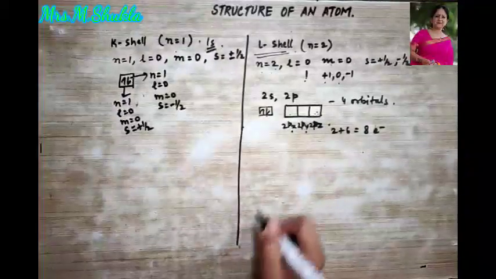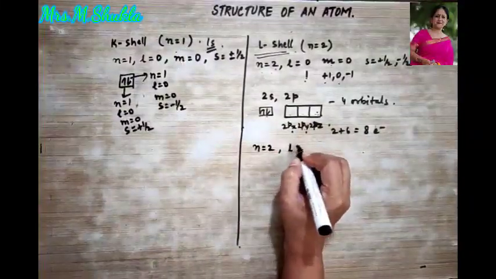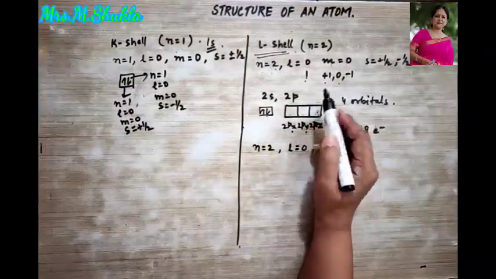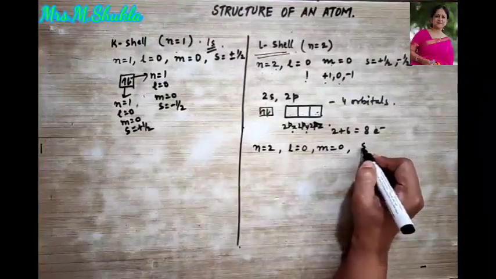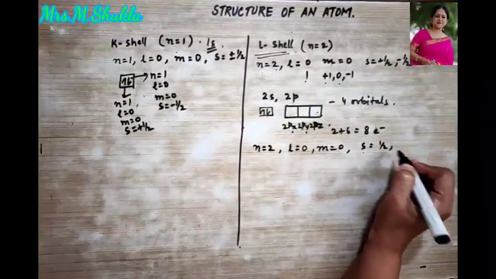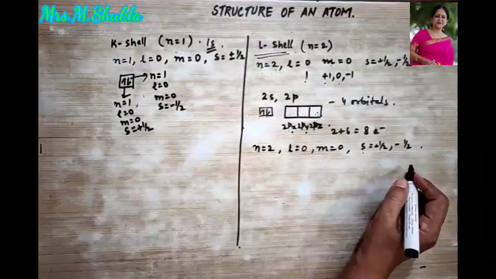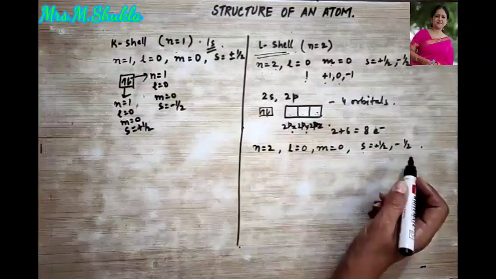So let us observe like this. If n is equal to 2, then l can be, as I told you, 0. Then if l is 0, then m is equal to 0. Then spin is equal to plus half and minus half. Okay, this is two possible sets of which orbital?